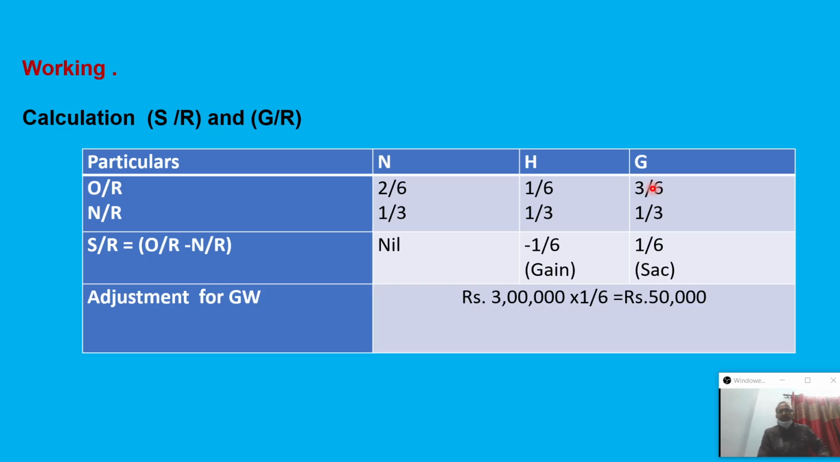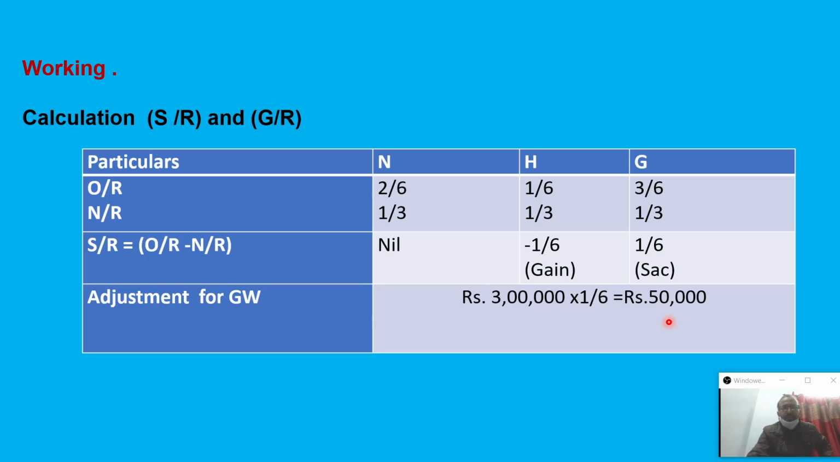So who has gained here? The second partner, that is Hardeep. Hardeep gained here. So therefore Hardeep's capital account debit to Gagandeep's capital account, gaining partner to sacrificing partner, 50,000. That will come in our partner's capital account for adjustment.